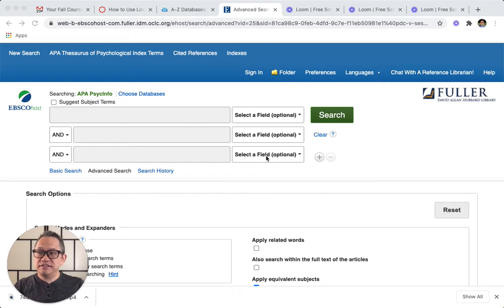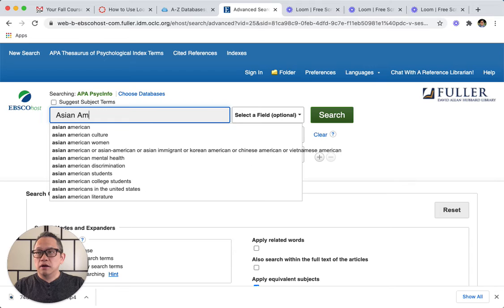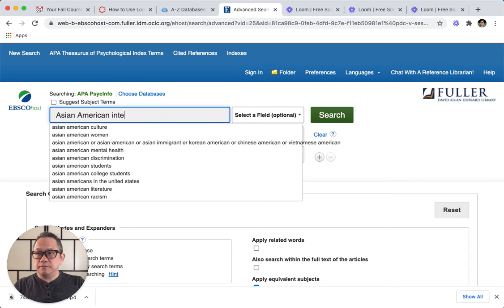Hello everyone. Today what I'm going to do is demonstrate how to do a lit search using APA's PsycINFO. So as you can see, we're in the PsycINFO database under Fuller's library. So what I'm going to do is demonstrate how to find articles on a topic that I'm currently researching, which is Asian American internalized racism.